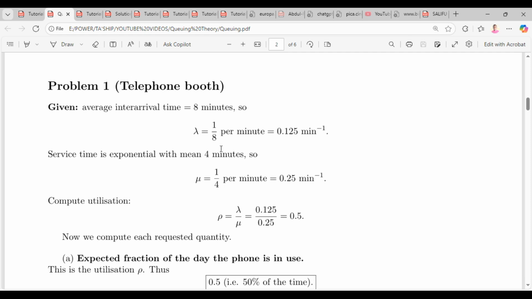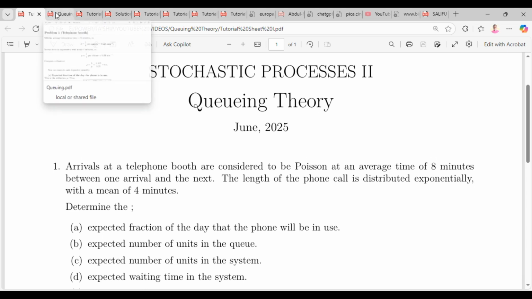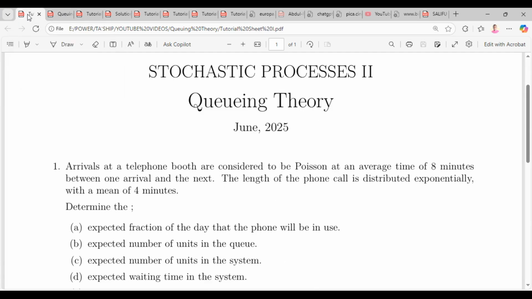If you want this converted to hours, the arrival rate per hour, then we multiply this by 60. Good. So we do the same thing for the service rate. We said the mean of the exponential distribution is given by 1 over mu, which is the inter-service time. So 1 over mu is equal to 4 minutes, and we get mu to be 1 over 4 per minute, which is 0.25. The next thing is to move on to solve the real questions.